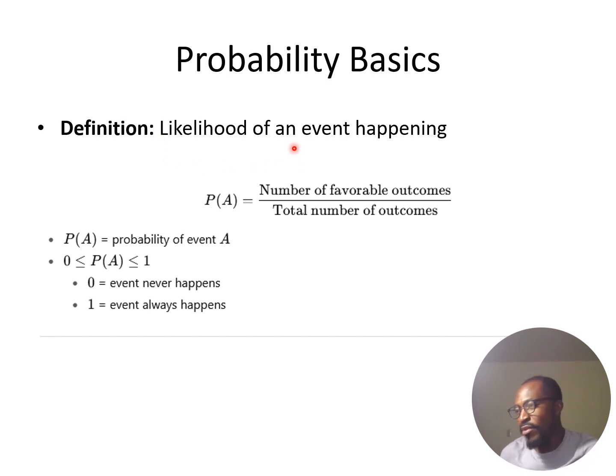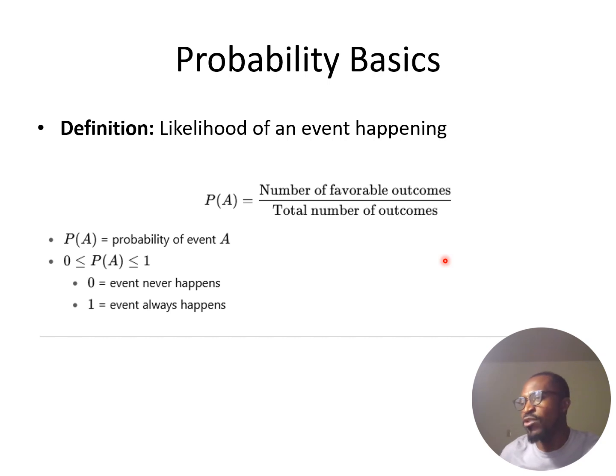A good example of that event could be rolling a die, maybe when you're playing Ludo, and you want to get an even number from that die. To calculate the probability of such an event, it will be the total number of favorable outcomes, which in that case is the number of even numbers that you get when you roll that die, divided by the total number of outcomes.